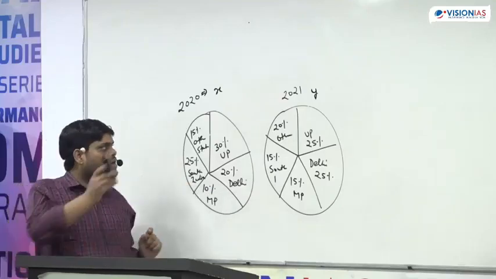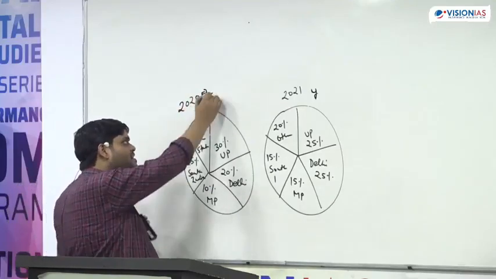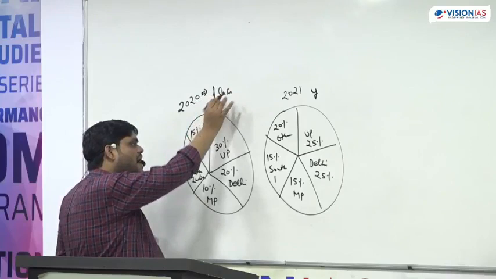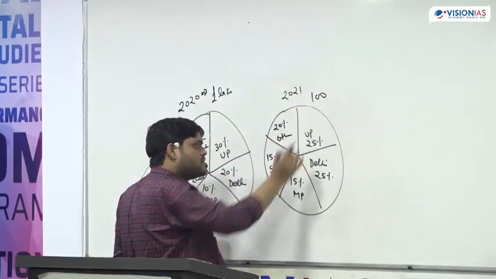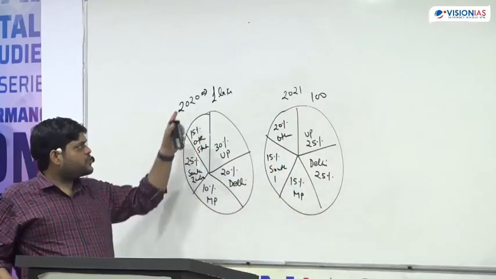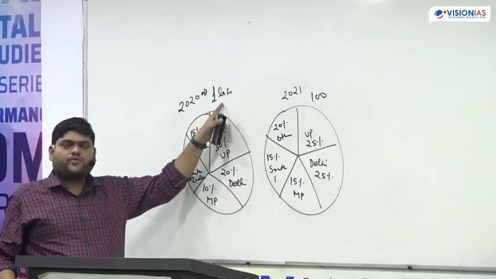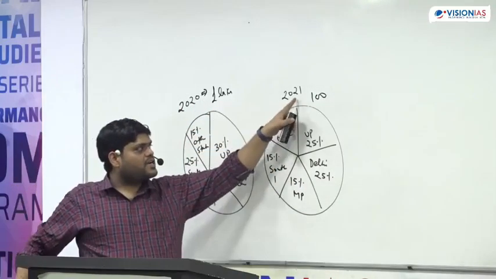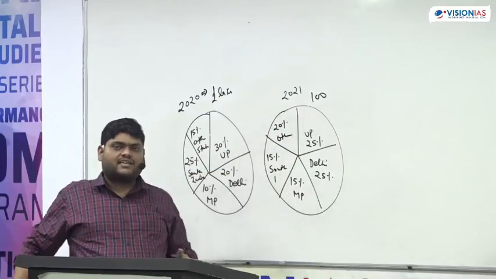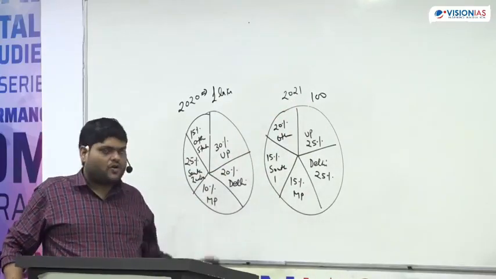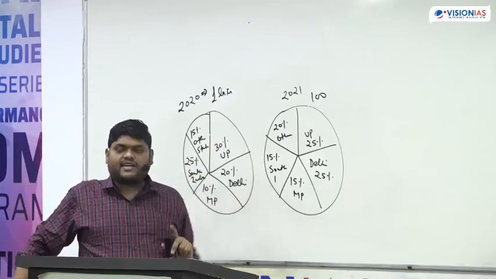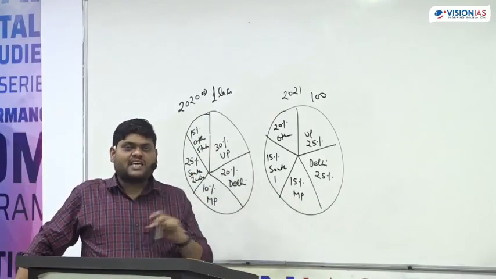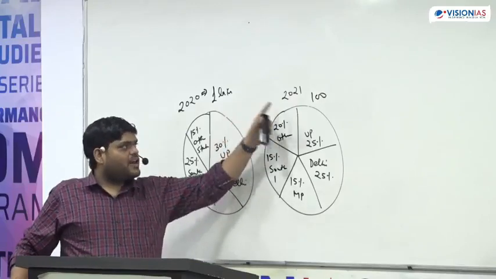I told you, suppose this becomes 1 lakh and this becomes, suppose, only 100. Suppose in 2020 the total number of students was 1 lakh and in 2021 the total number of students was 100. So you will find that in none of the states does the total number of students increase. Total value is not given.